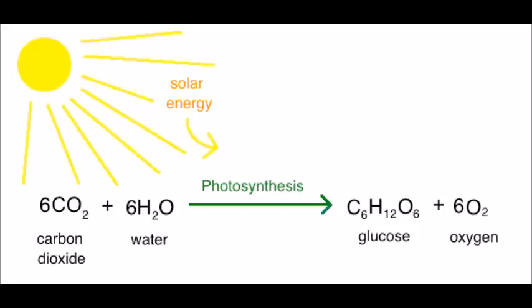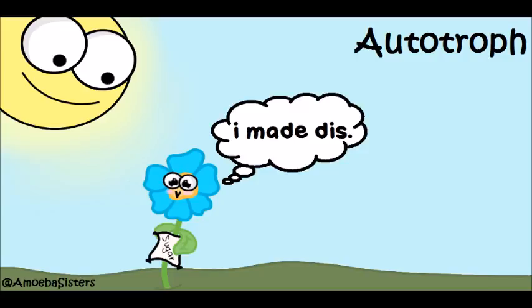As such, plants are not dependent on the atmosphere for their organic food, comprising carbohydrates, fats, proteins, and vitamins, and therefore they are referred to as autotrophs.